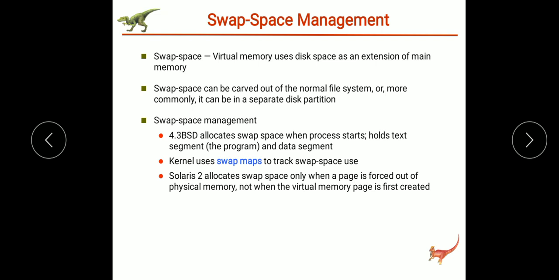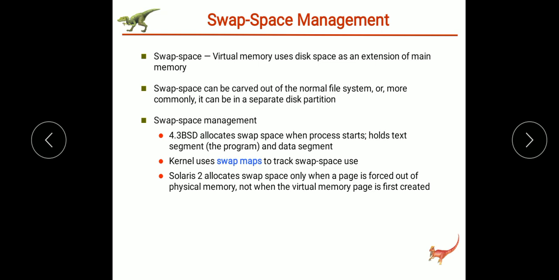So when a swap space is created in a separate raw partition, no other file system or directory structure will be placed in that space. So instead of locating our swap space inside the file system, we can create that swap space within a separate raw partition.